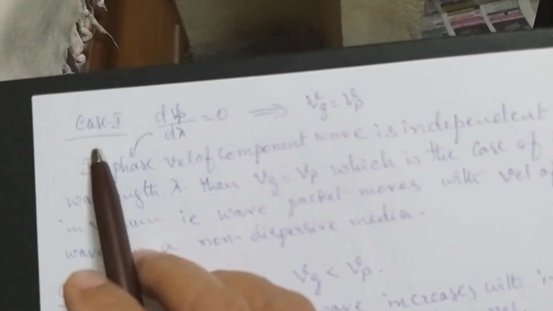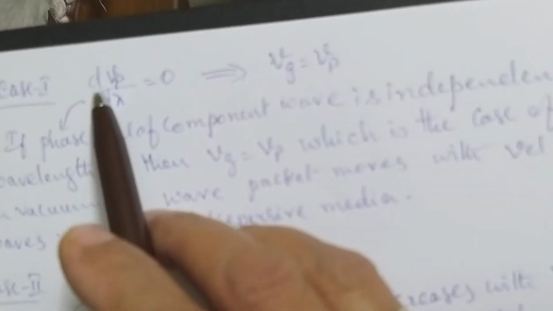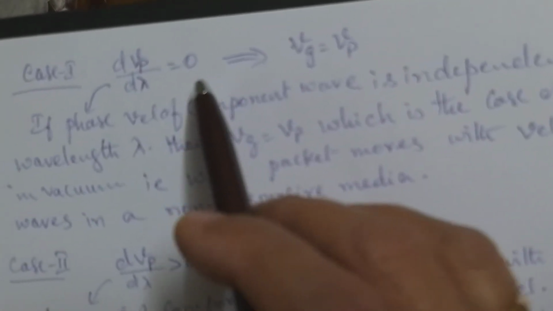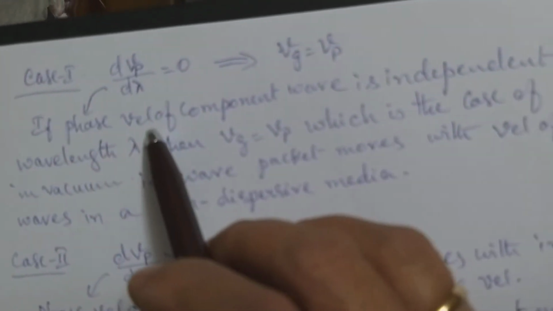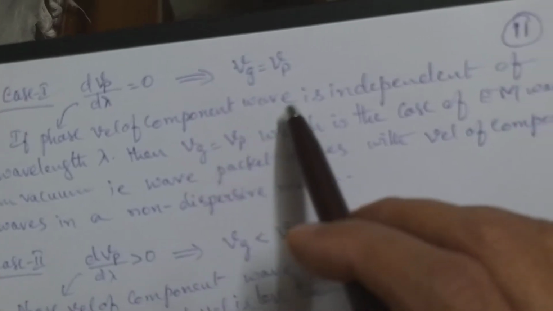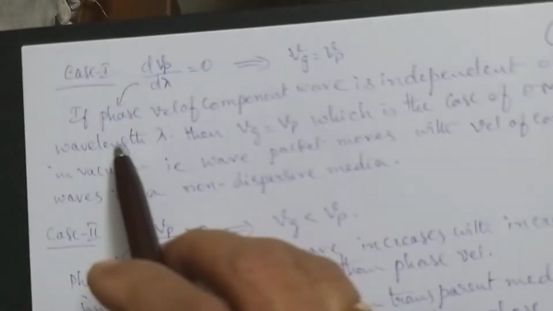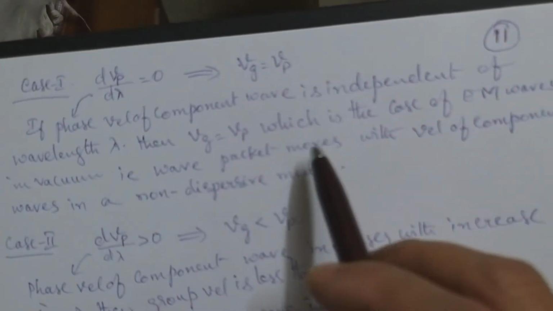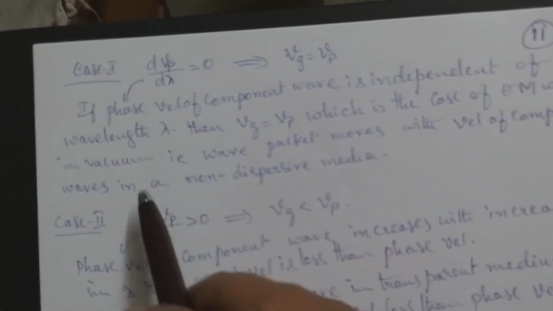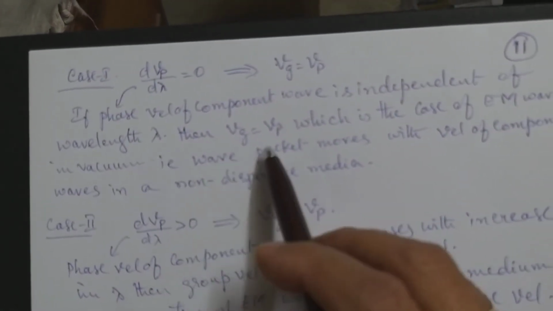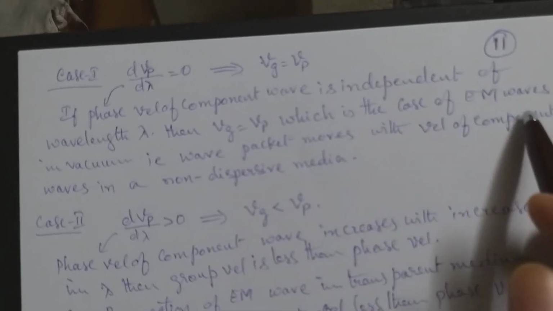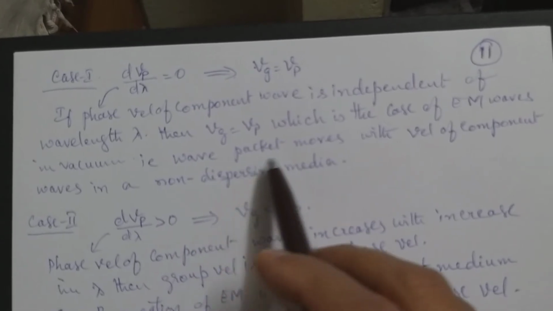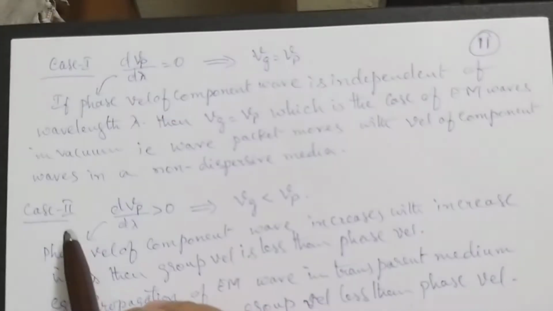So case 1 actually deals with dVp by d lambda equal to 0. If the phase velocity of the component wave is independent of wavelength lambda, then Vg equals Vp, which is the case of electromagnetic waves in vacuum. The wave packet moves with the velocity of the component waves in a non-dispersive medium. There is no distortion there.